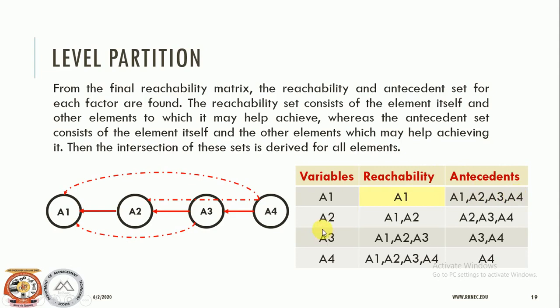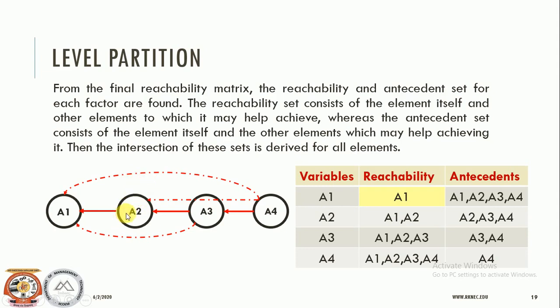When it comes to A2, A2's incoming arrow is from itself to itself. The outgoing arrow is to A1, means we need to identify reachability. If we are going to identify the reachability, then we just need to identify the total number of outgoing arrows from the respective variable.